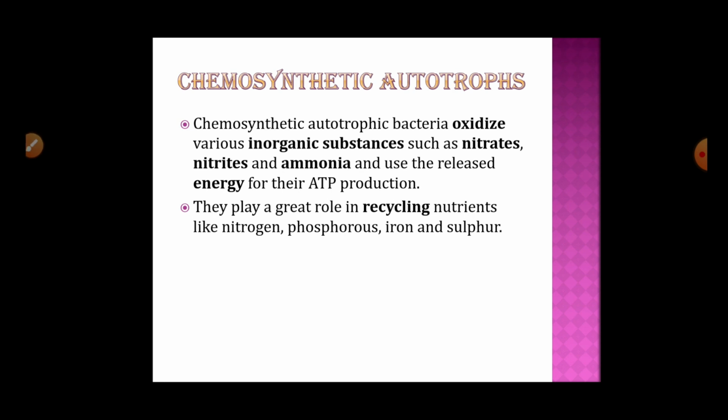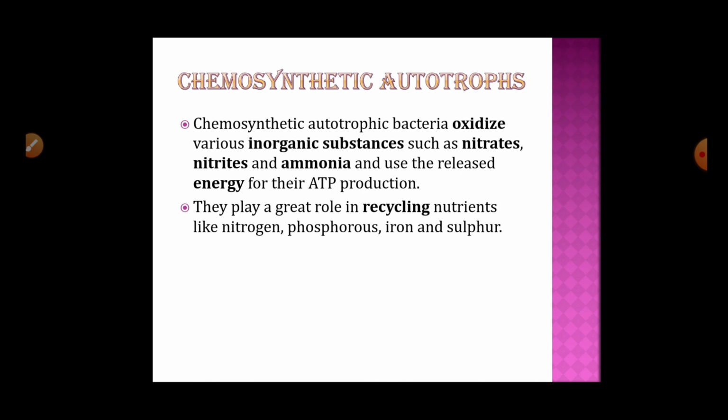Now next one is the chemosynthetic autotrophs. I told you what chemosynthetic autotrophs are. But before that, what are autotrophs? They are the organisms which can prepare their own food. Now to prepare the food, they require energy.